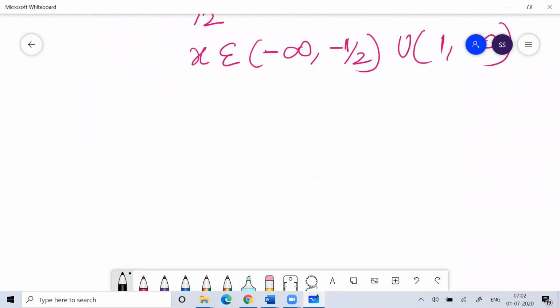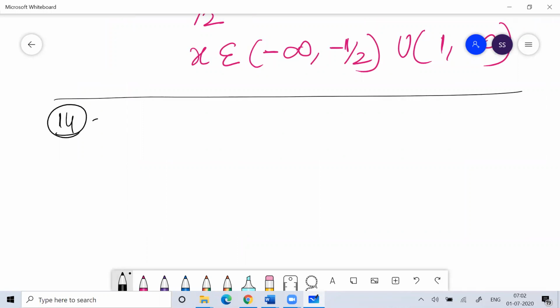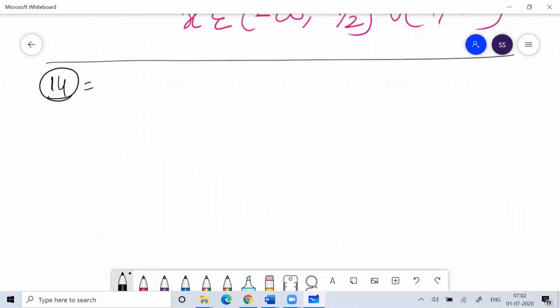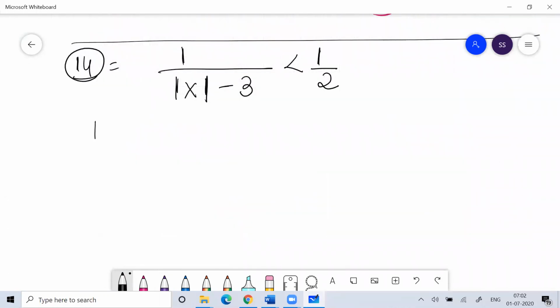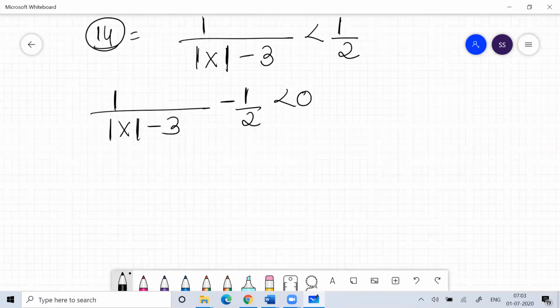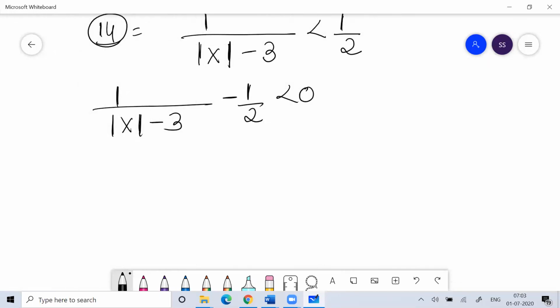So 14th one. The inequality is 1 divided by modulus of x minus 3 is less than 1 by 2. Okay, so I can bring this side over: 1 by modulus of x minus 3 minus 1 by 2 is less than 0. So you can take LCM.